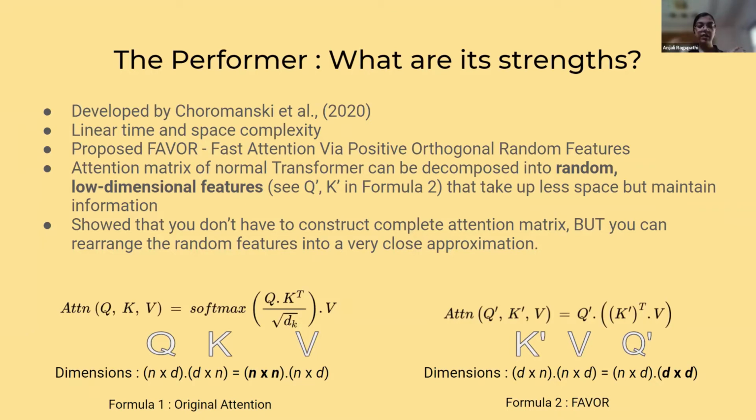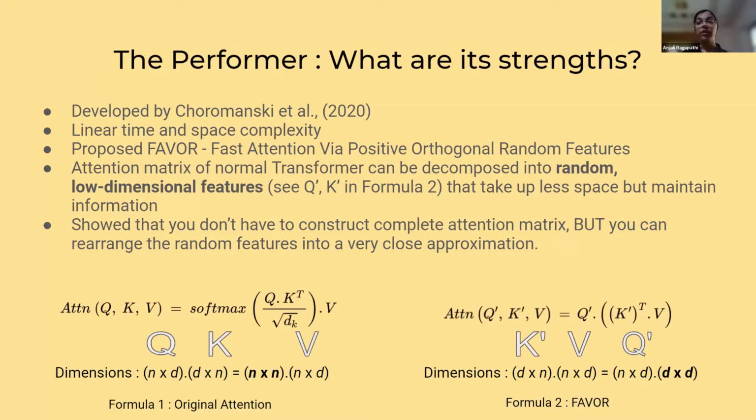So basically, instead of constructing the complete attention matrix using Formula 1 on the left that you can see below, the original attention formula would have to do a dot product of the query and the key matrices, which would give a quadratic complexity, n cross n, and then it would apply them to the values.